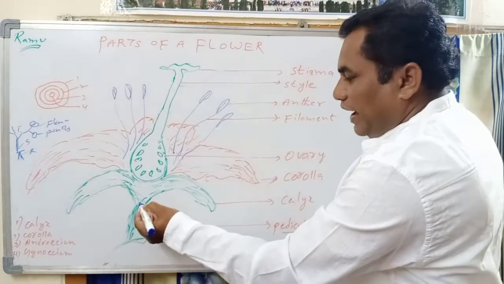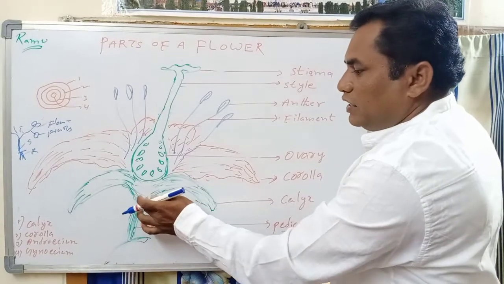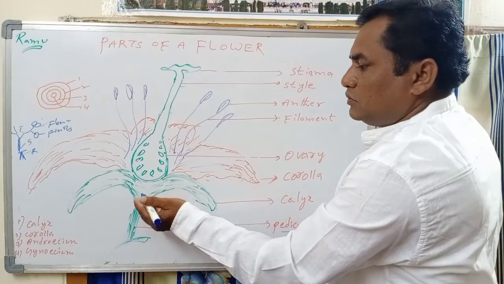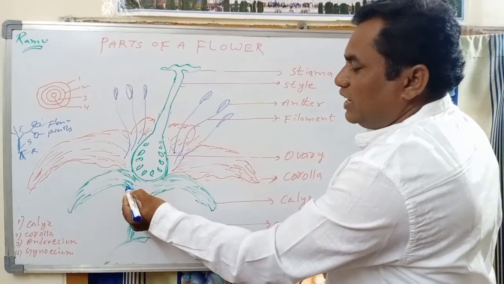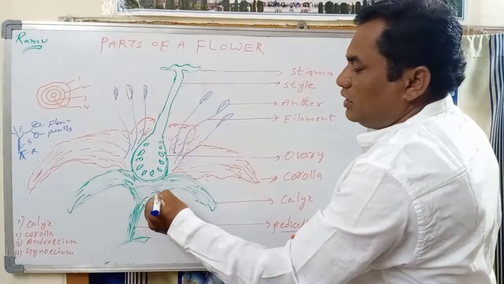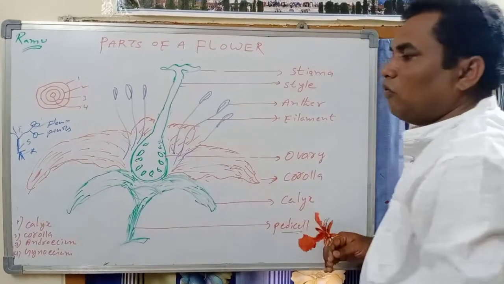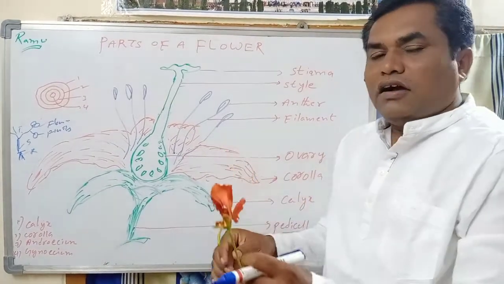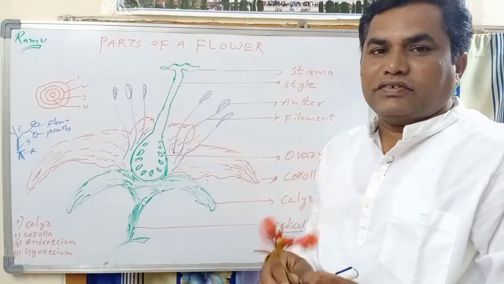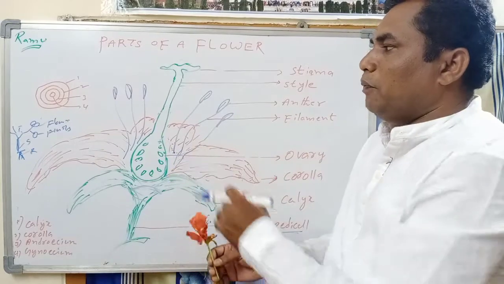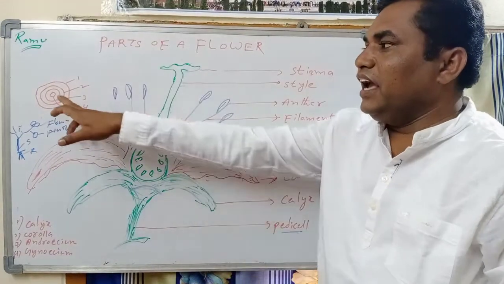At the terminal part of the pedicel, there is a swollen part. On this swollen part, the floral parts are present in a whorl. So you take any flower, how many parts can we see? Four floral parts, arranged in a whorl.